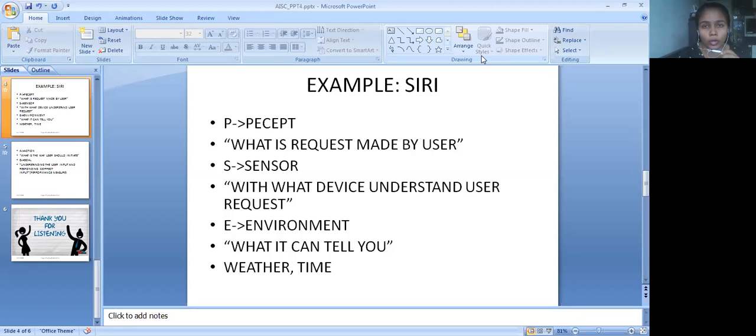But in the case of the vacuum cleaner, what is the environment? The environment here is nothing but a floor, by which the agent can understand the complete scenario. That is the environment. The environment is a very important factor in an intelligent agent, because it can perceive only through the environment and with the help of senses.